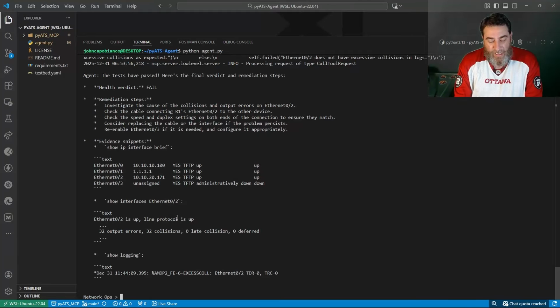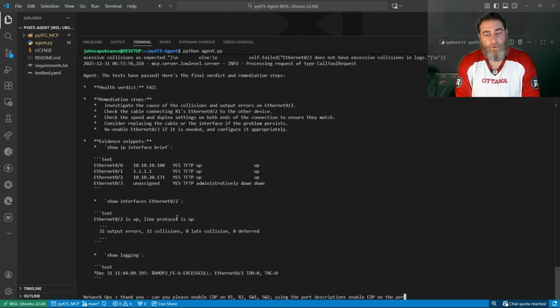So what are we going to do now? Now we are going to say, thank you. Can you please enable CDP on R1, R2, switch 1, switch 2, using the port descriptions, enable CDP on the per interface level, as well as at the device level.